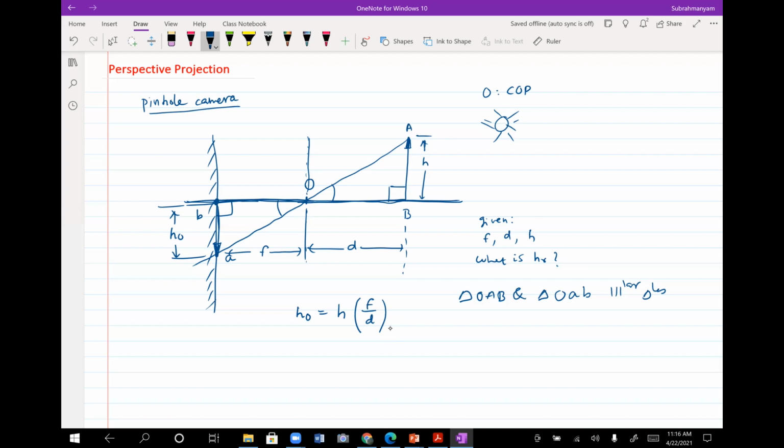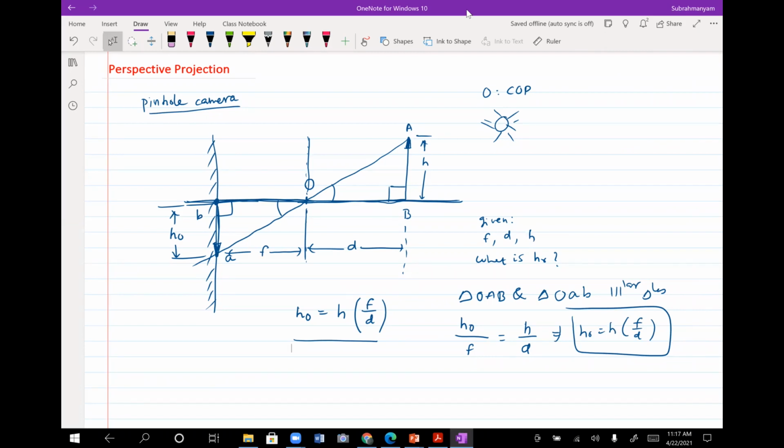Now you keep the base lengths there, for example. So I could write there, let me start with heights because I need to find out H naught. So let me put H naught by, for example, this F horizontal length, and then H by this horizontal length is D. That's giving me H naught equal to H times F by D.